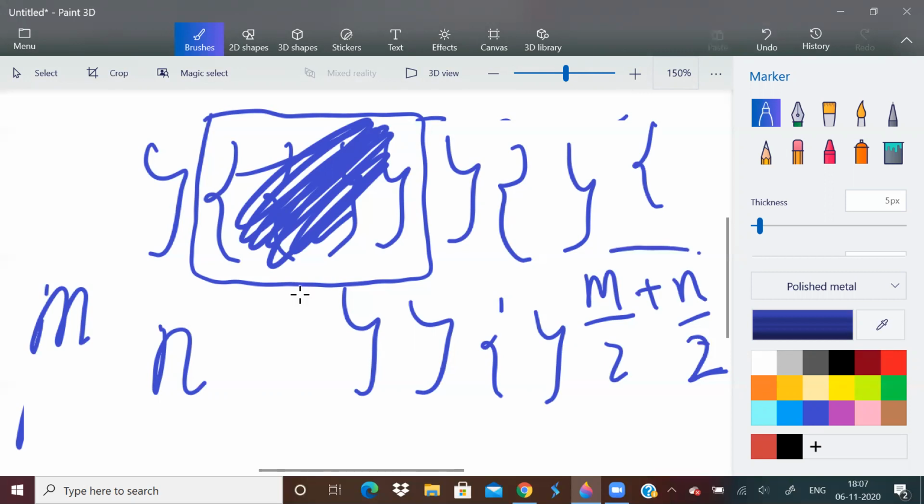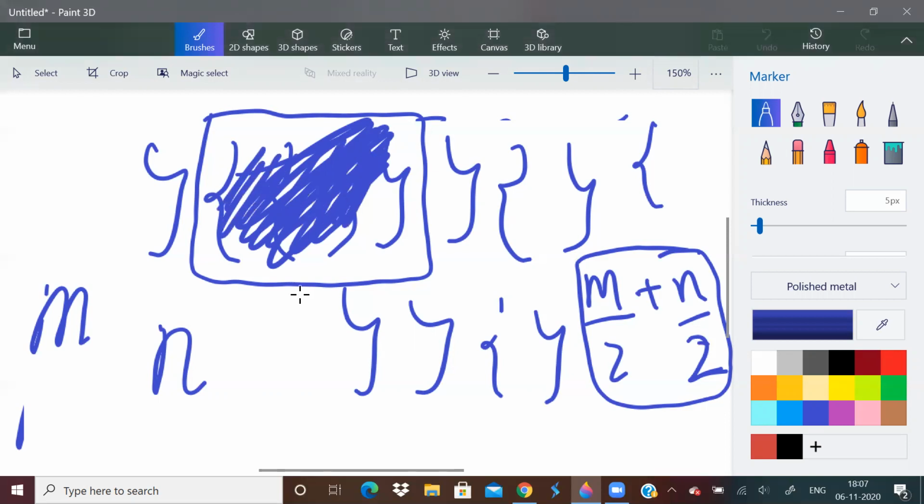So ultimately, what will be the answer? The answer will be m by 2 plus n by 2, where m is the number of opening brackets and n is the number of closing brackets, or n is the size of the remaining stack. Remaining stack means what? From the original string, whatever is perfectly balanced, you remove it. Okay, after removing only, I'm telling. This you have to do after removing the perfectly balanced part. So try to code it by yourself.